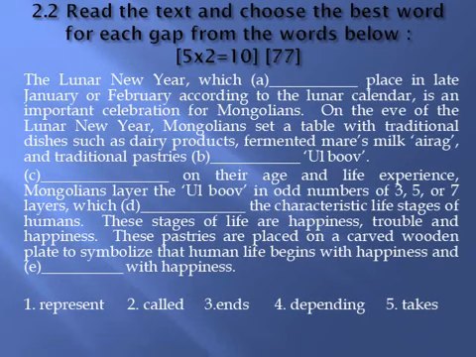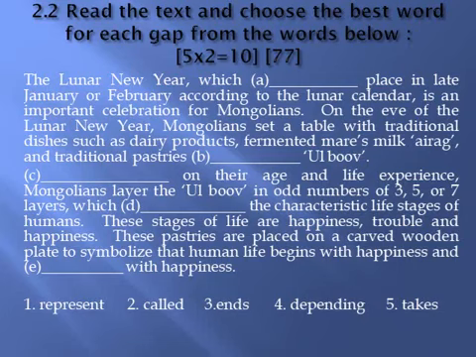Two point two. Read the text and choose the best word for each gap from the words below. We have 5 verbs to choose from. The Lunar New Year, which blank place in late January or February according to the lunar calendar, is an important celebration for Mongolians. The main sentence is, the Lunar New Year is an important celebration for Mongolians. And we have to complete the adjective phrase which is connected to the subject by the relative pronoun which.